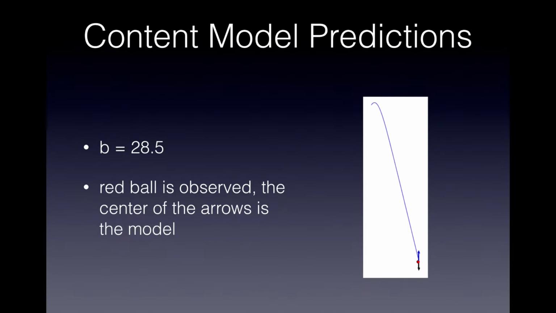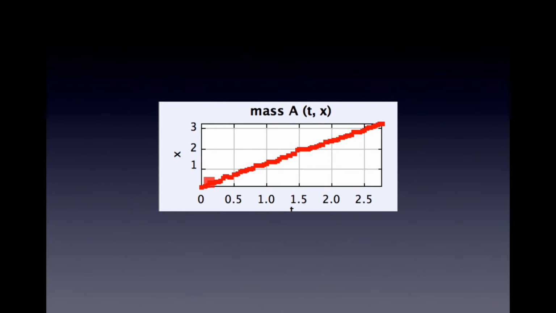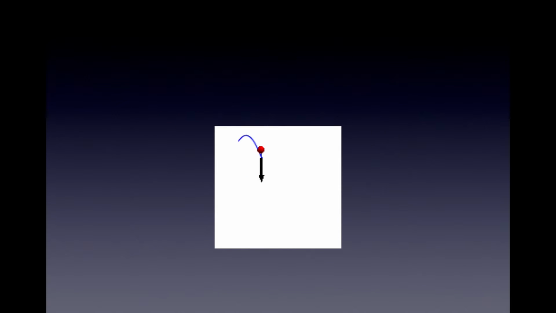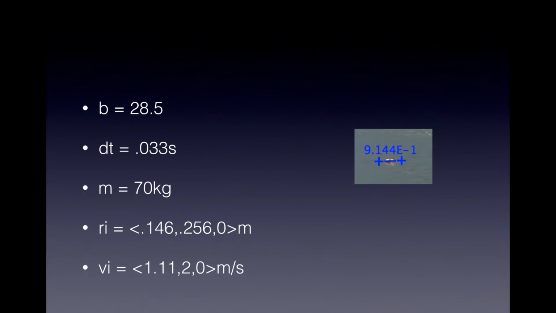I found the coefficient b, 28.5, for the drag force by testing values and determining which one makes the point mass in the y direction displace as far as I observed the cliff jumper. I noticed that the x position changed linearly, which means that the x velocity was constant. To find this value, 1.11 meters per second, I found the change between the initial and final x positions over the change in time. To find the initial y velocity, 2 meters per second, I tested different values to see which one matched the peak of the observed jumper.